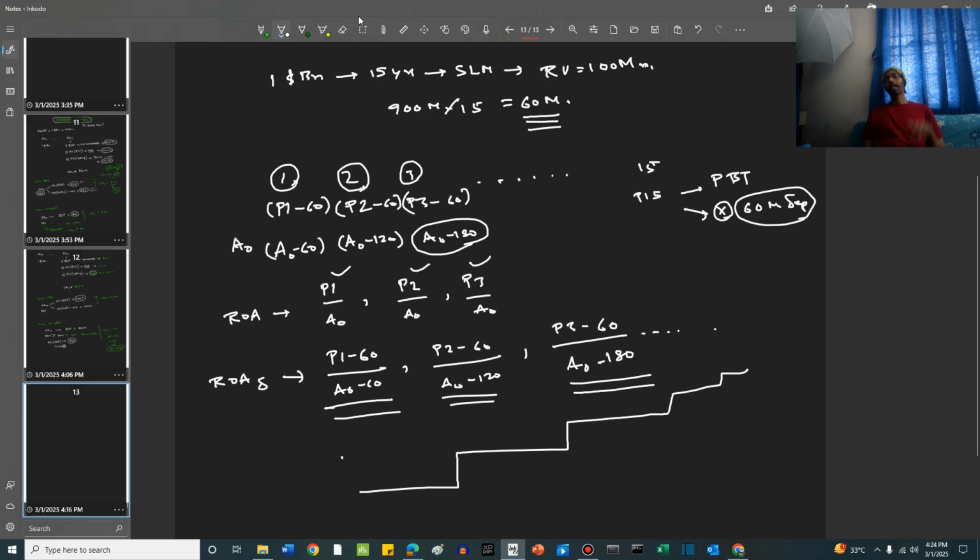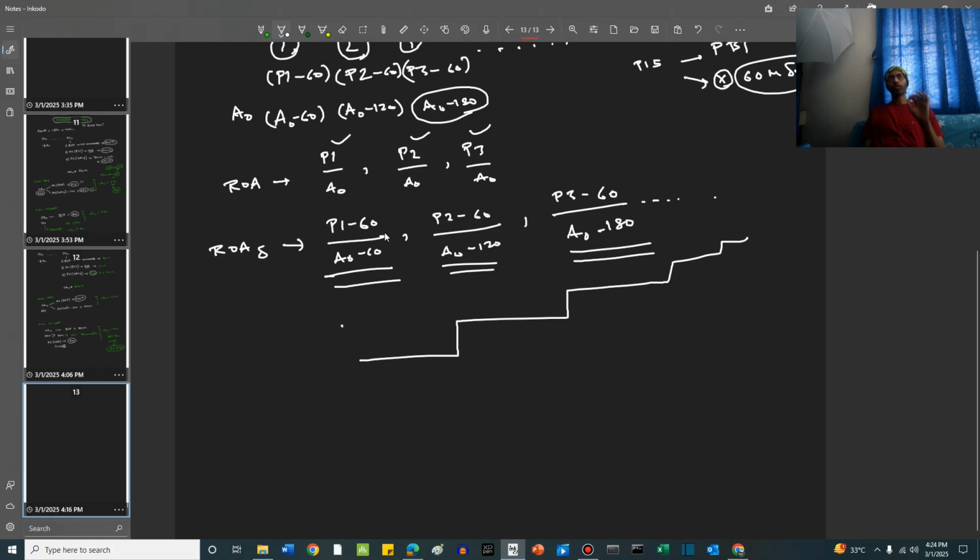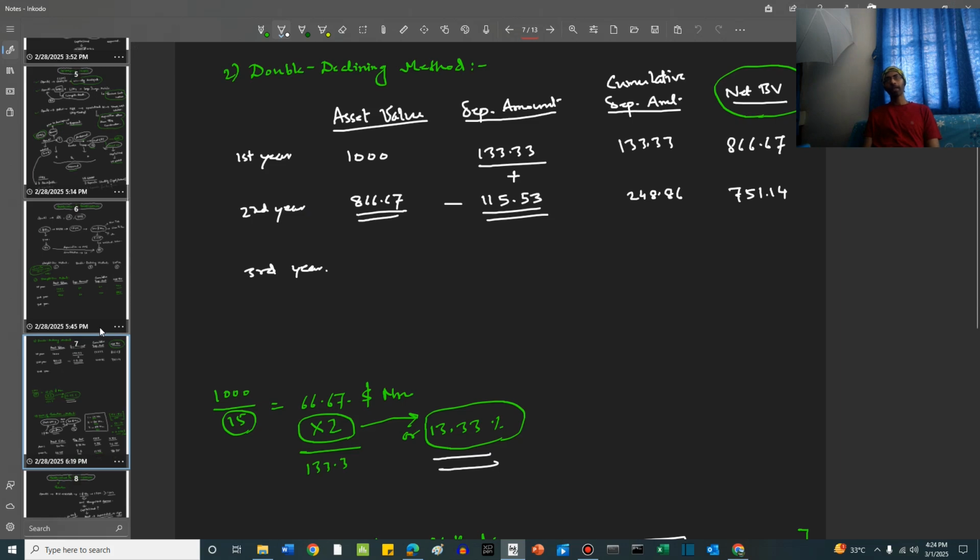So this will have an upward impact on the return on assets, generally speaking. What we can do is we can use a double declining method. A double declining method, we had seen, friends, that depreciation in year 1 is 133.33, depreciation in year 2 is 115.53. Right? We have done this calculation.